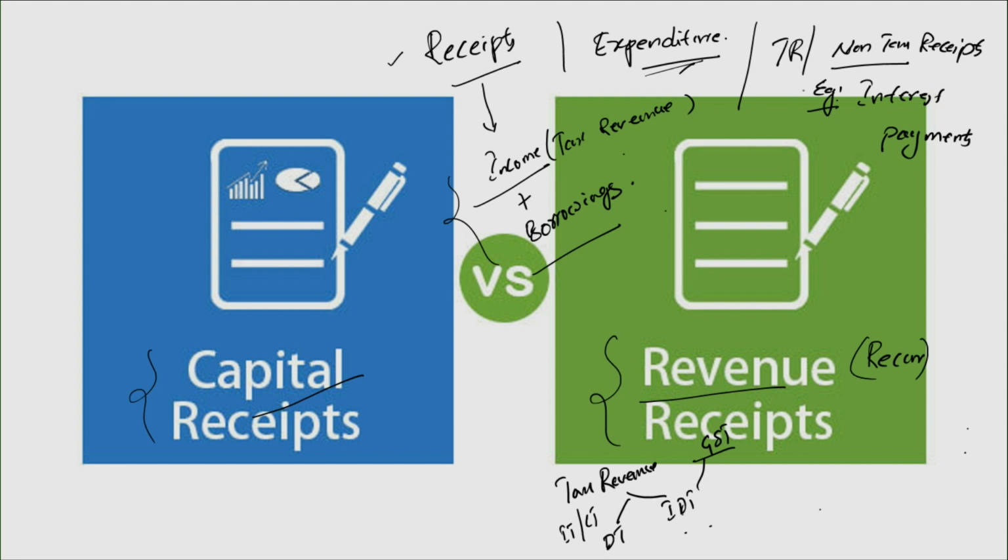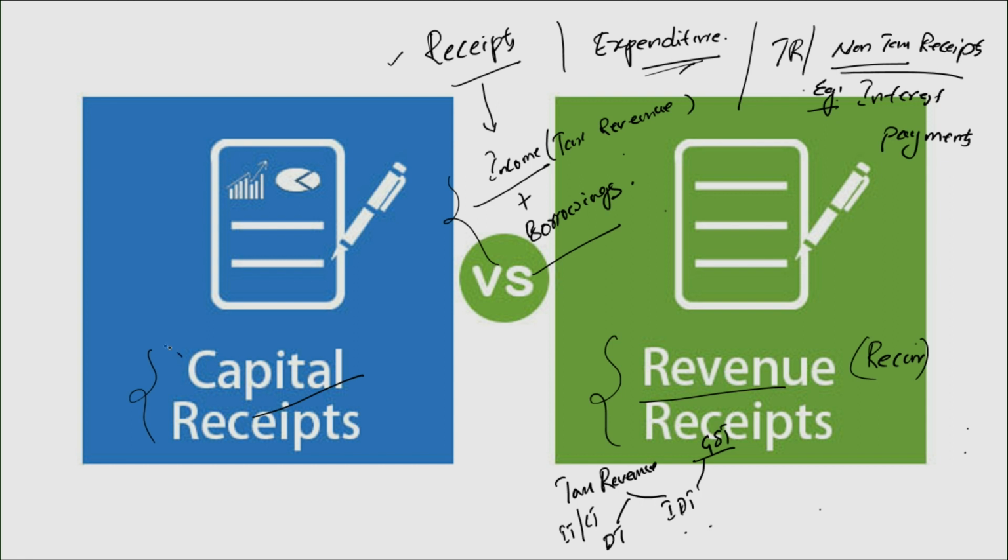Similarly, user charges, fines, university fees, any receipt that is a regular flow to the government but not necessarily in the form of tax could be an example of a non-tax receipt. Like I said, interest payments made by the states upon the loans borrowed from the center, user fees, and court fees, all such examples are good examples of non-tax receipts.